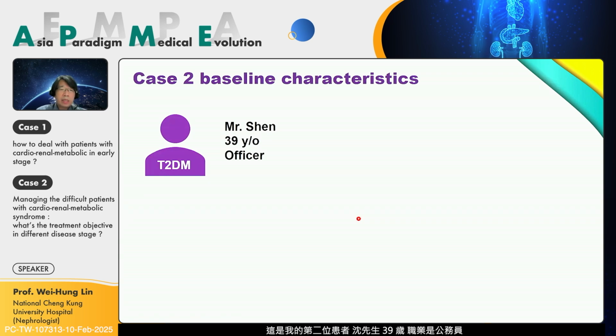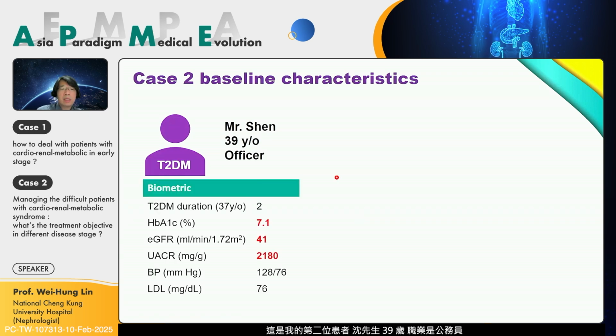And this is my second patient, Mr. Shen, a 39-year-old officer. He was diagnosed with DM just 2 years ago and transferred from the GI outpatient department to my clinic. At my clinic, his HbA1c is 7.1%, but he has very poor renal function. eGFR is 41, the UACR is more than 2,000, and he has good blood pressure and lipid profile.